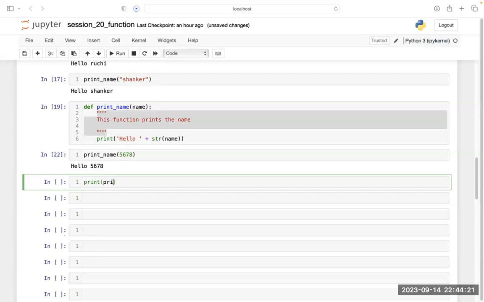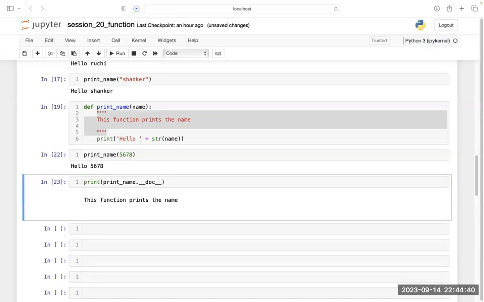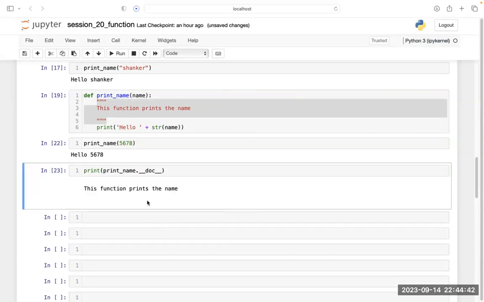The name of my function is print_name. Then dot, then double underscore, doc, then again double underscore. If you simply run this, you will get what is written inside your doc string.